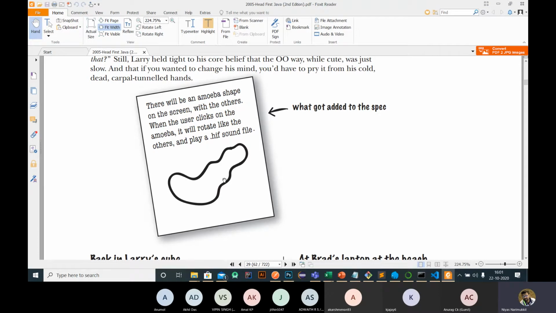So what happens is that when we click this amoeba, the sound file is different. There is a specific sound file for this specific shape, the amoeba shape. So a modification came here.